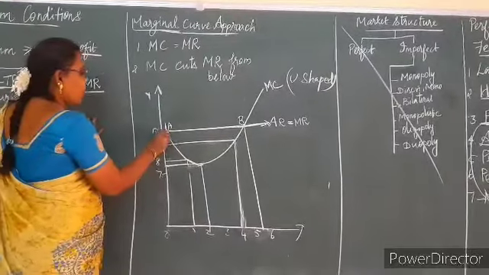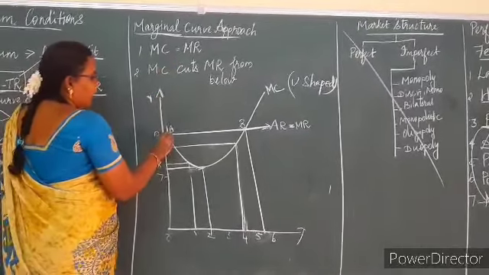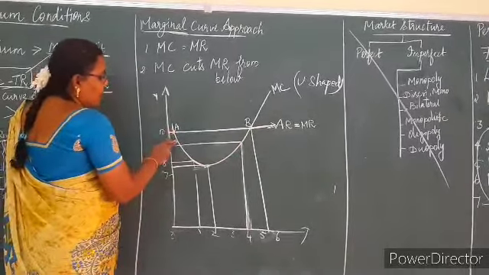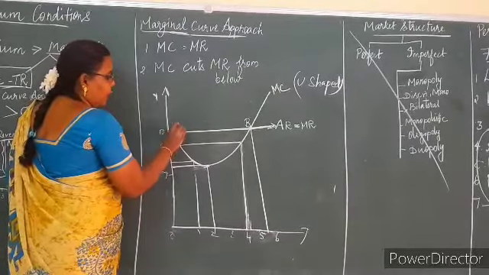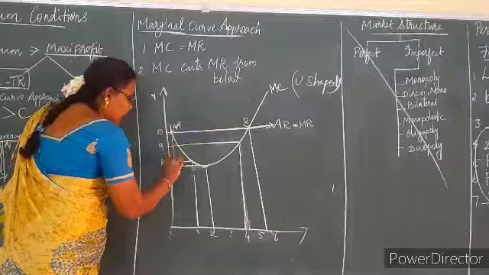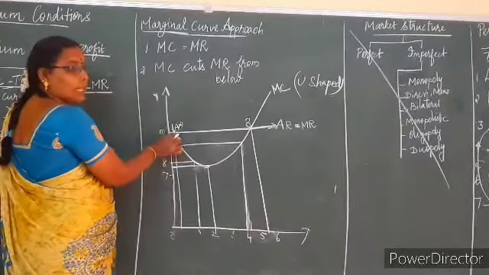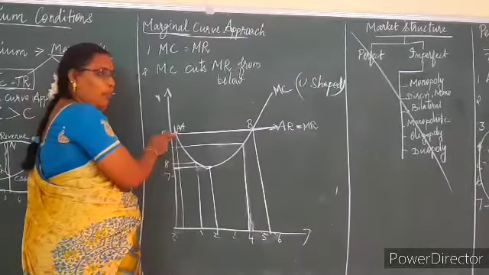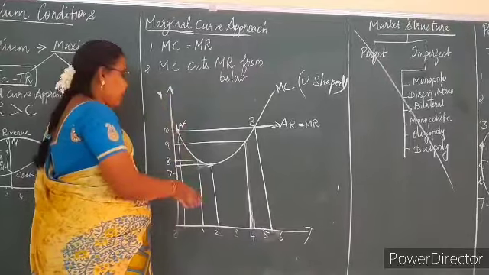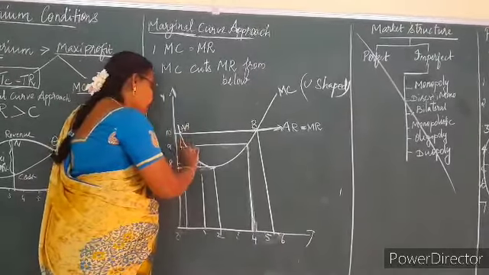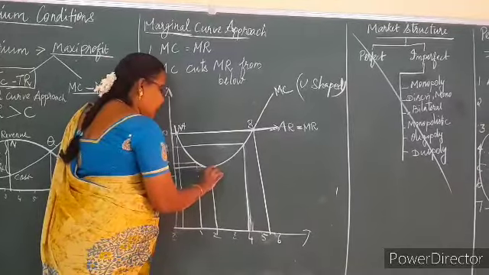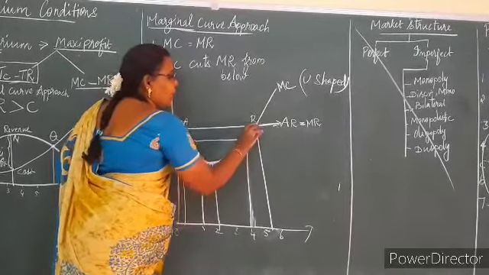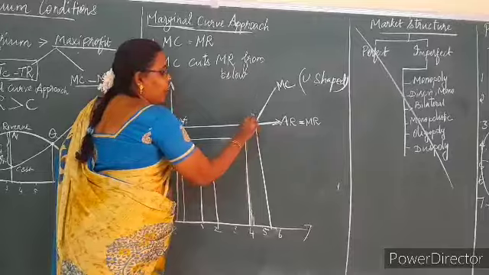Now here also MC is equal to MR. Here at the first point A, this is the MR curve, this is the MC curve. So MC equals MR at the point A. If he does his production here, he will earn only this amount of profit. It won't be enough, isn't it? If he gets this amount of profit, he will further increase his production. So he goes on increasing his production by increasing his cost. At the minimum point, he will reach the minimum point. Then if he further increases his production, he will meet the point of MR at the point B.